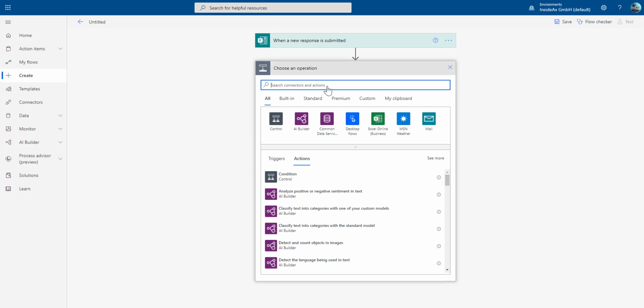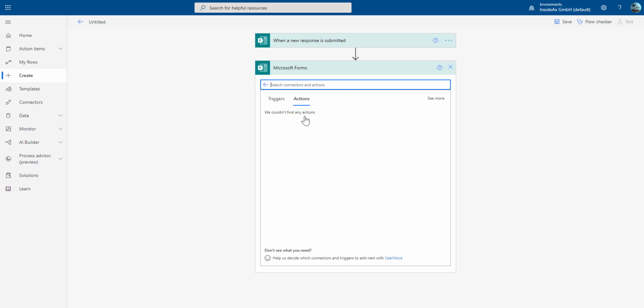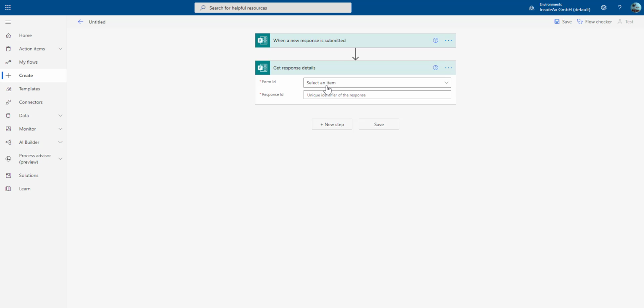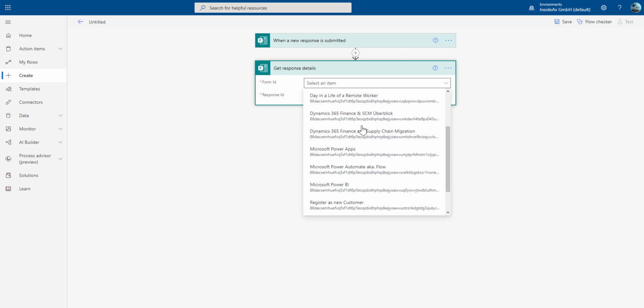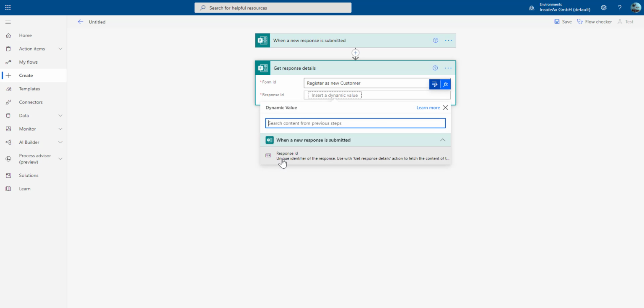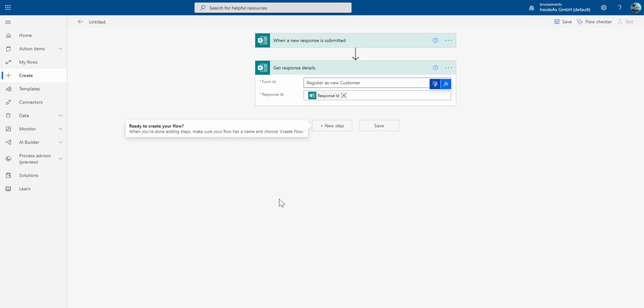So we create a new step. The connector is the Forms connector, and the action is get response details. Again, we have to choose where we want to get the details from, and the response ID comes from the trigger here. In order to create a new customer in Dynamics 365, we have to provide at least some fields. We have to provide a name, a currency, a sales tax group, and a customer group.